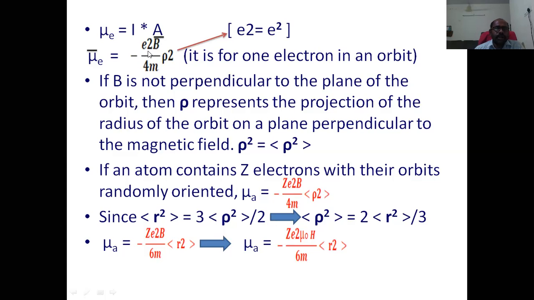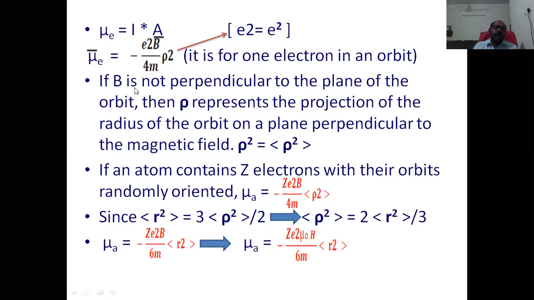Here, one thing we have to remember. We are seeing E2, but actually it is not E2, it is E square. I was not able to write it in this form, so E2 indicates E square. Please remember this.